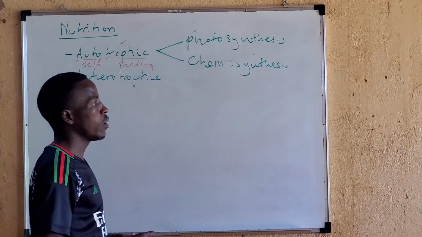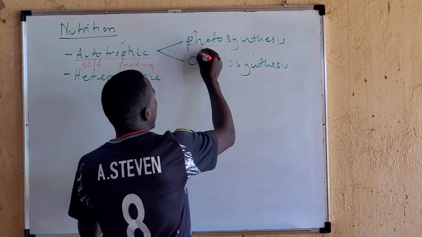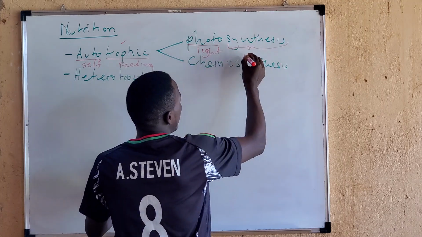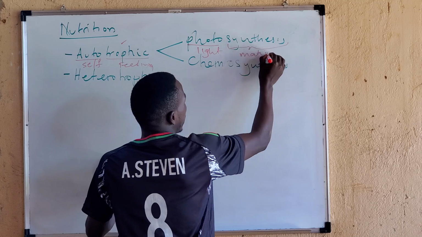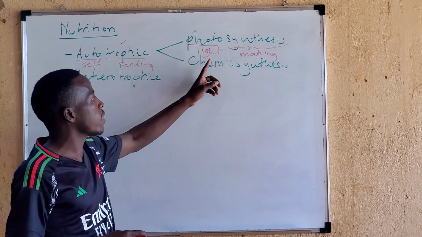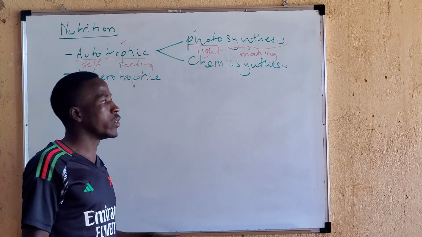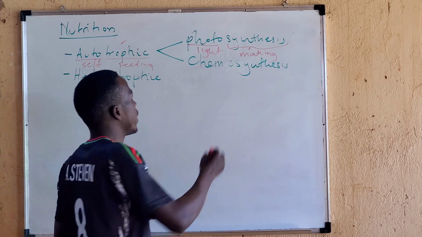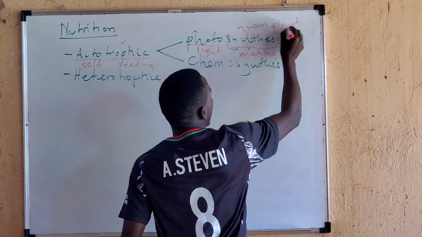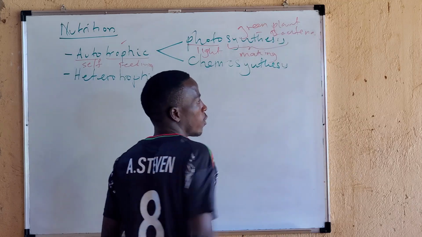Now, under autotrophic mode of nutrition, we have photosynthesis, and then we have chemosynthesis. Under photosynthesis, the word photo means light, and the word synthesis means making of. Therefore, here organisms are busy making their own food, but using light energy. Basically, here we have the green plants and the green bacteria.